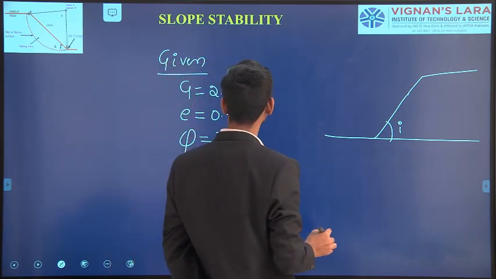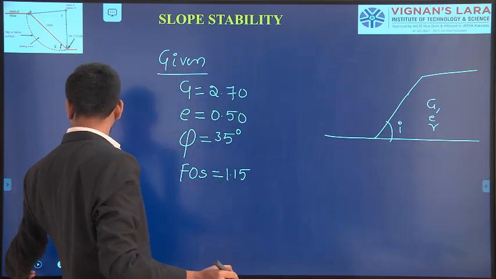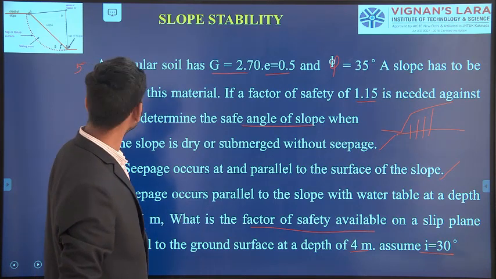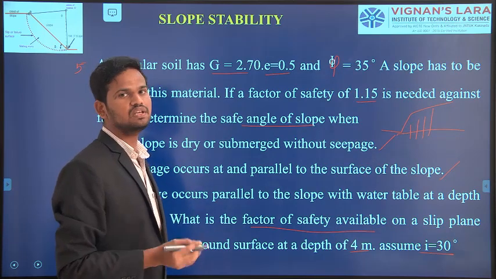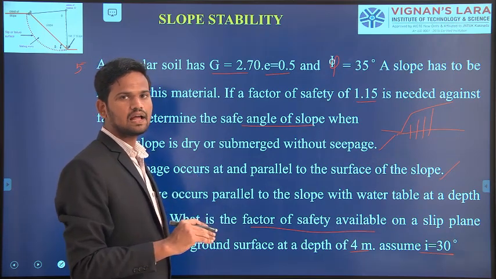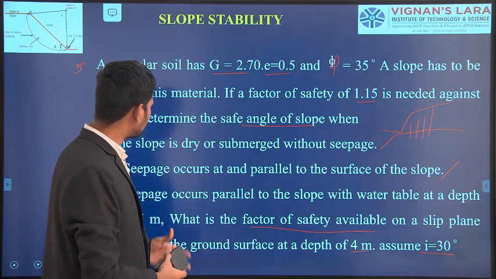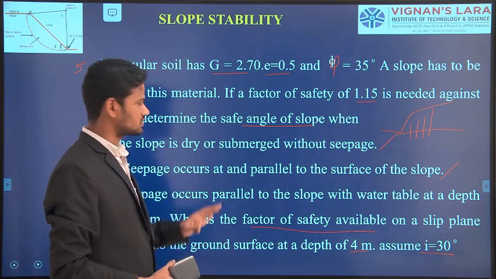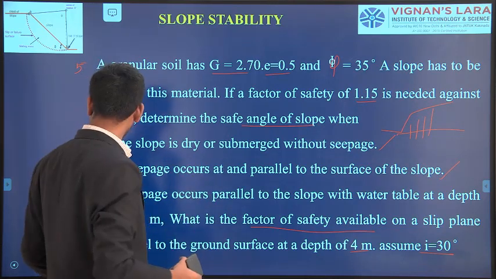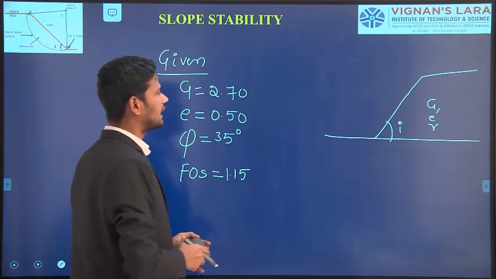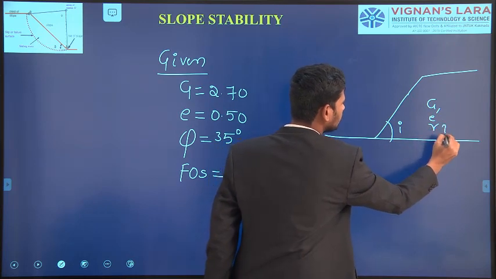And again, if you see here, these G values, e values, and gamma, the unit weight of the soil, we forgot to write how much they are given. If you observe here, they are not given any unit weight of the soil mass. First, we have to calculate the unit weight, submerged unit weight, saturated unit weight, or dry unit weight for all these types of problems. First, we will solve in those conditions how the different types of weights will come. I will explain. The unit weight we have to calculate by using this G, e, and gamma. We don't know gamma. We have to calculate.